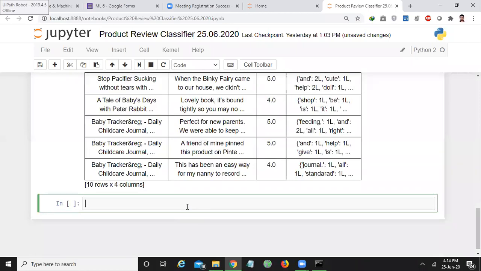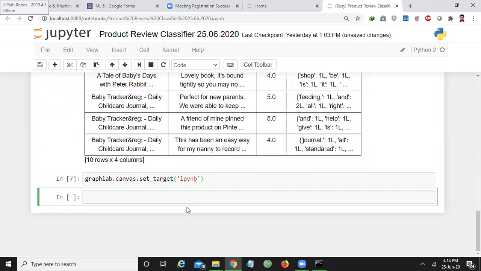Next let us study the data visually, in the notebook itself. What data do you want to check visually? That is reviews of name dot show.